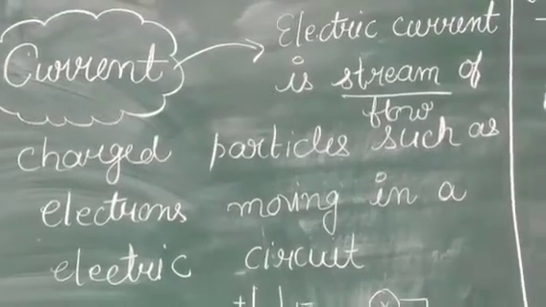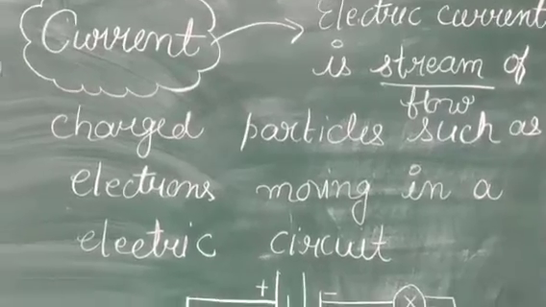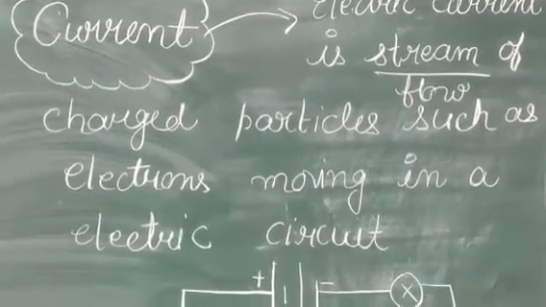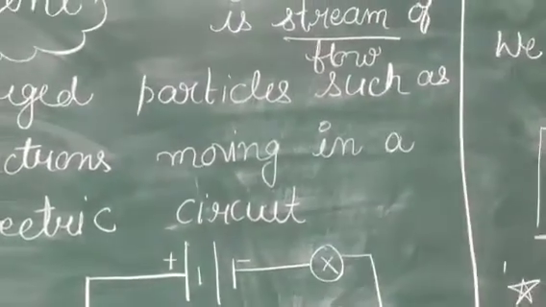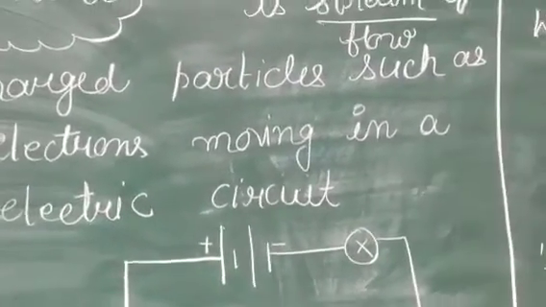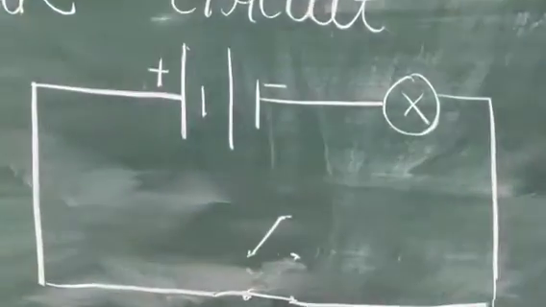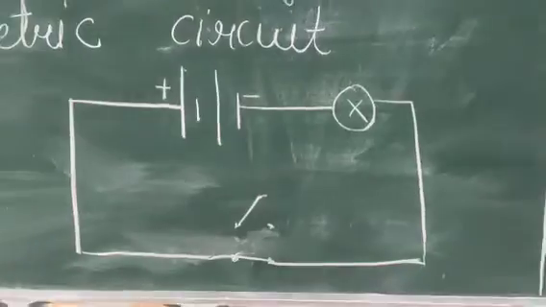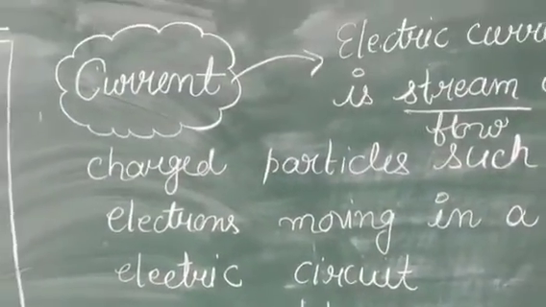So when the current is flowing with the help of charged particles, which kind of charged particles? Electrons. And where are they moved? They move in the electric circuit, right? The circuit looks like this. In the circuit we use wire, battery, lamp and the switch here. So we come to know the definition of current.